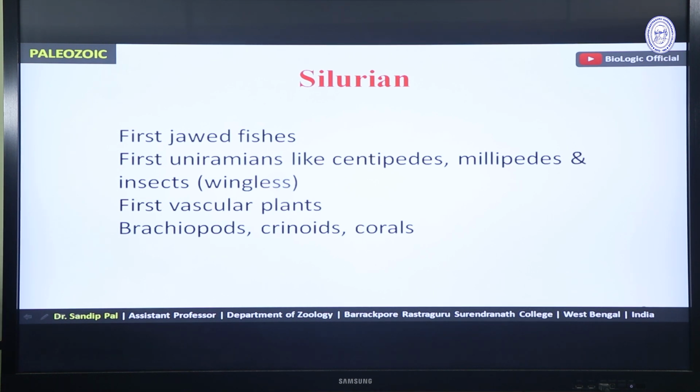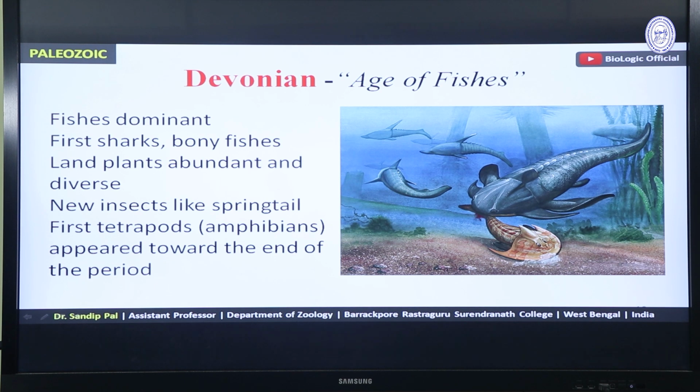Next period, Devonian, which is called Age of Fishes, because during this period, fishes were prevalent. So fishes were dominant, and first sharks, bony fishes appeared.